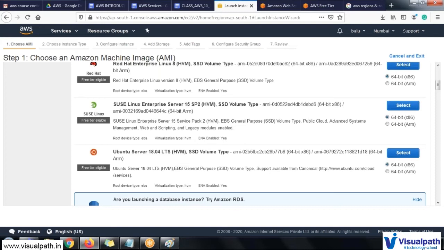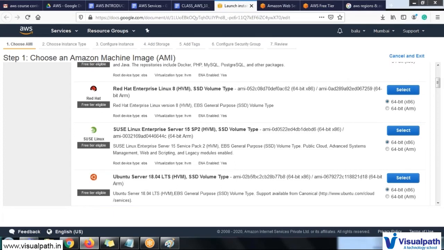So here the instance type, configure instance, add storage, these are the different options. I will navigate you through them in each and every day's class. I will choose only one particular service, and I will explain what that service is and why we are using it, and that service will interlink with another service. AWS has multiple services, and each service has a link with another service.